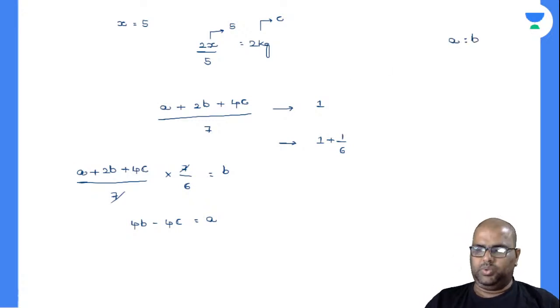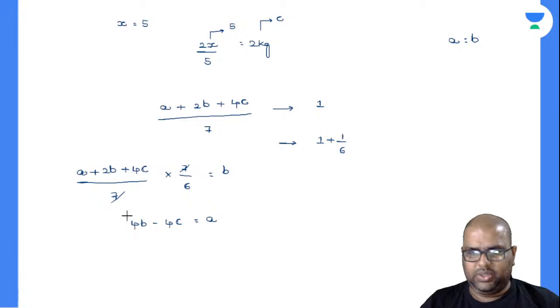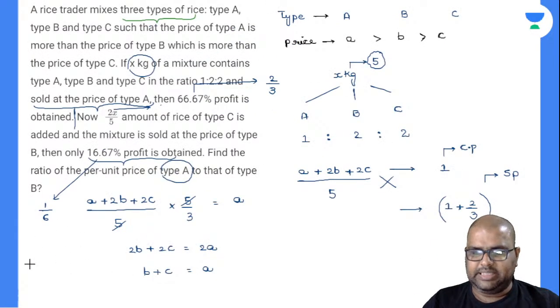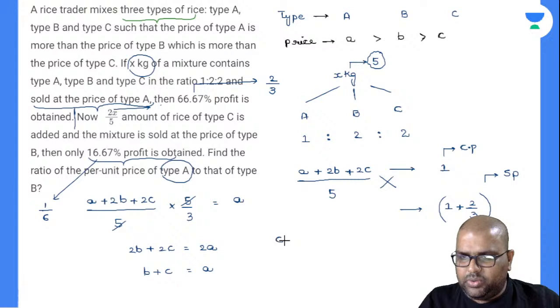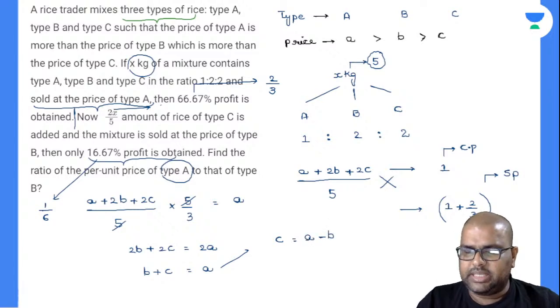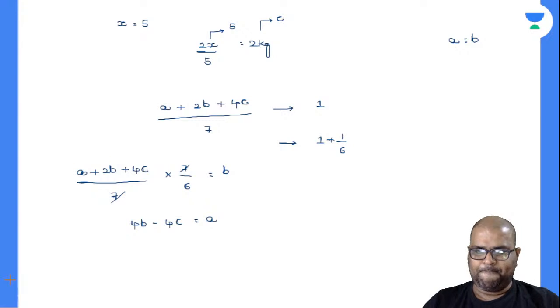So what shall I do there? I'll write down like this. I don't want C here. Here also I have to eliminate C. Can I write down this equation as C is equal to A minus B? So what I will do is substitute the same value in the place of C here.